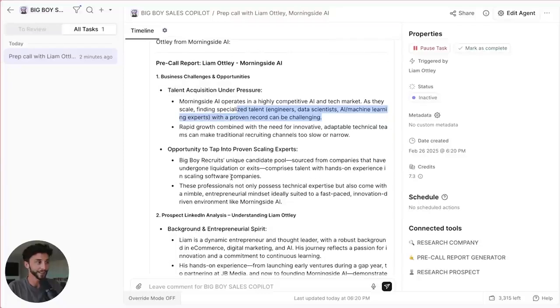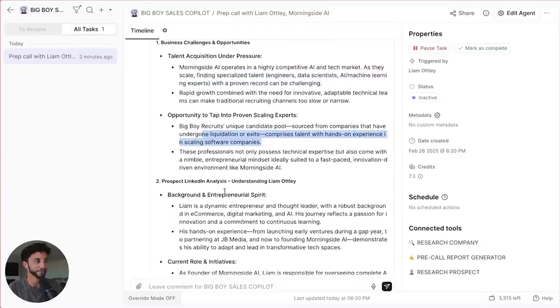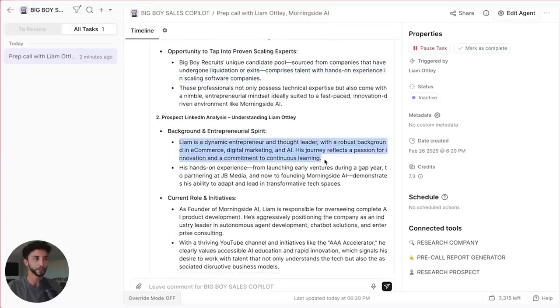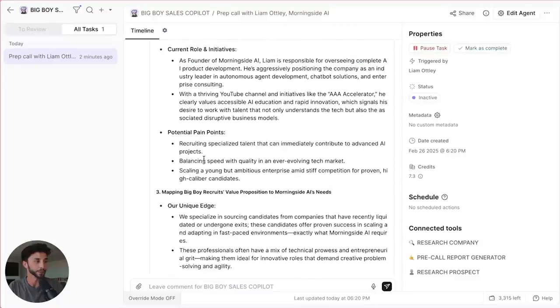So that's bloody spot on. Obviously this thing knows that's a good angle to sell through. But yeah, prospect analysis. Liam's a dynamic entrepreneur and thought leader, with a robust background in e-commerce, digital marketing, and AI. His journey reflects a passion for innovation and commitment to continuous learning. Again, that's pretty bloody spot on. Hands-on experience. So there you go.